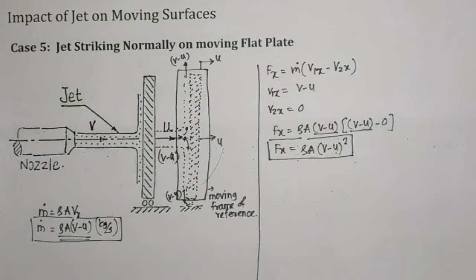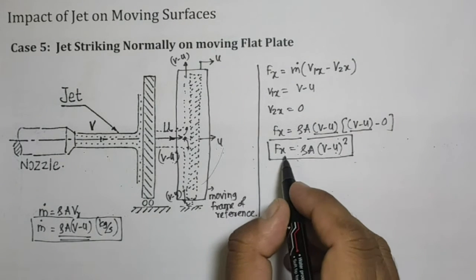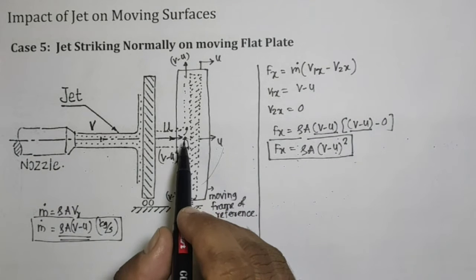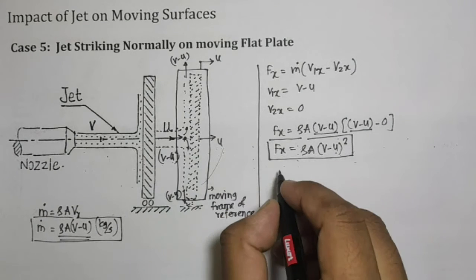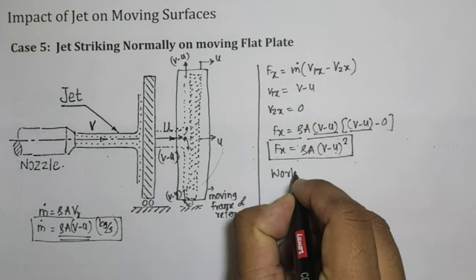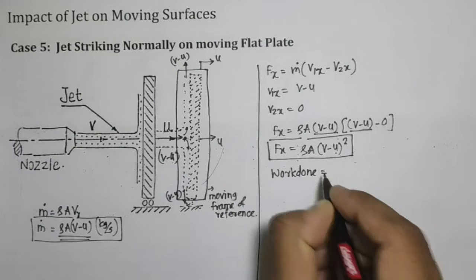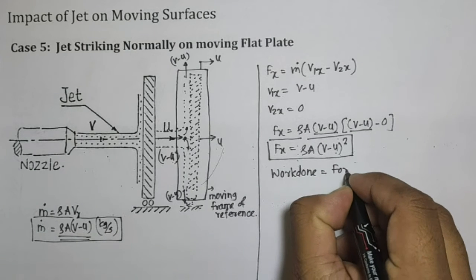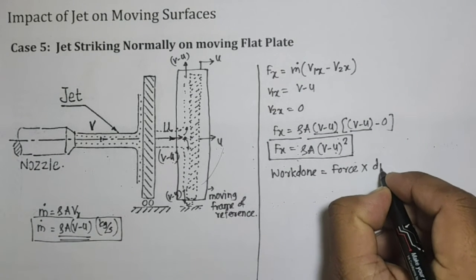This is what we call the force in the x direction. This is the x direction force, or in other words we can consider it as the normal force. Now the work done is equal to force into displacement.